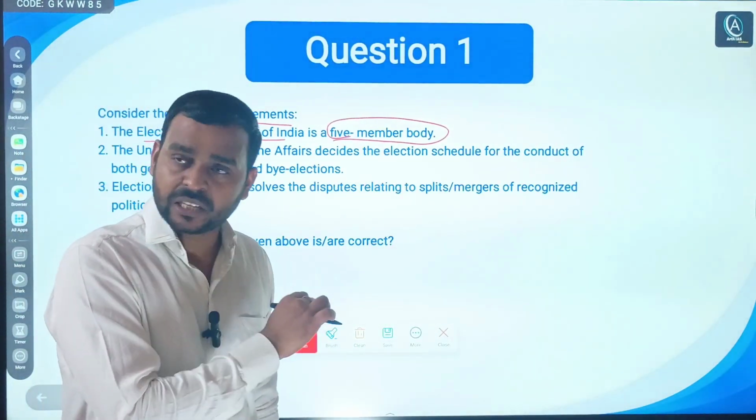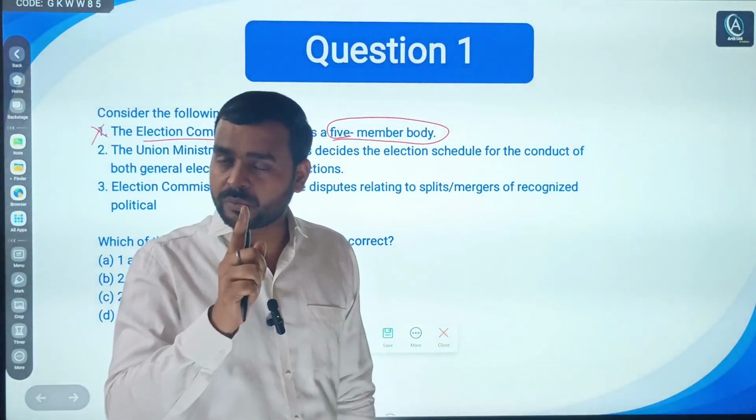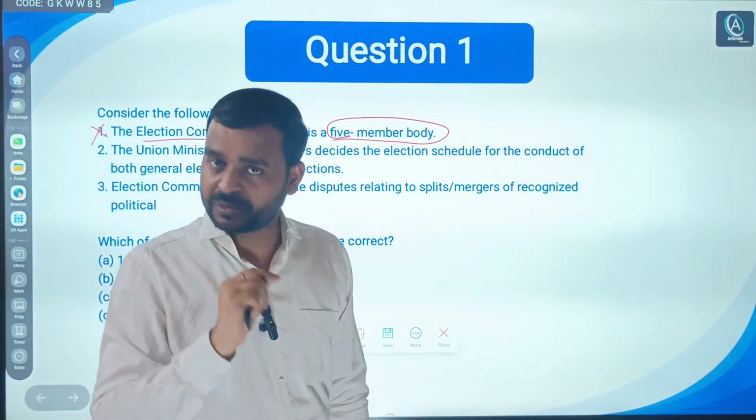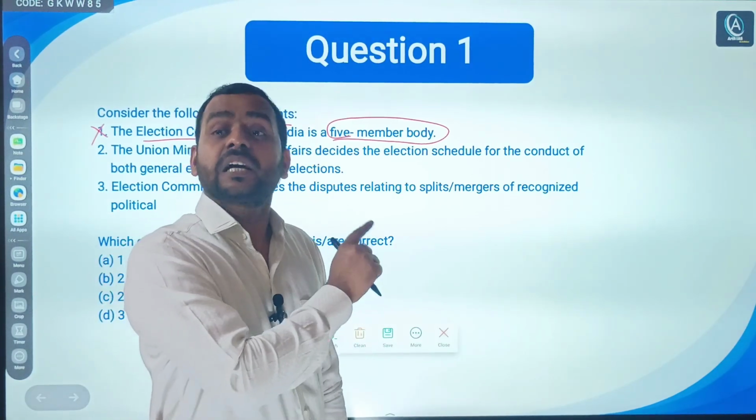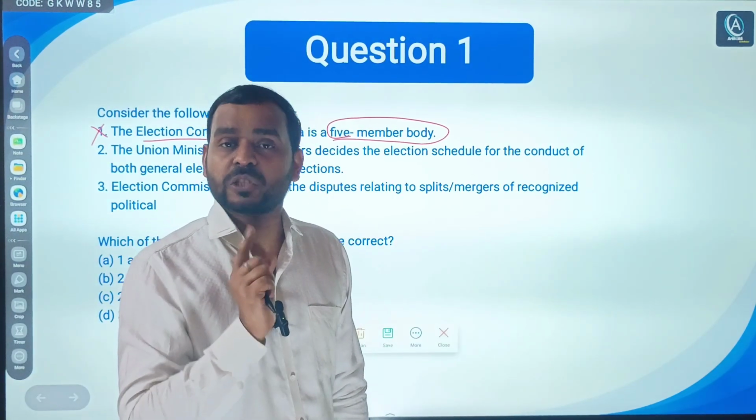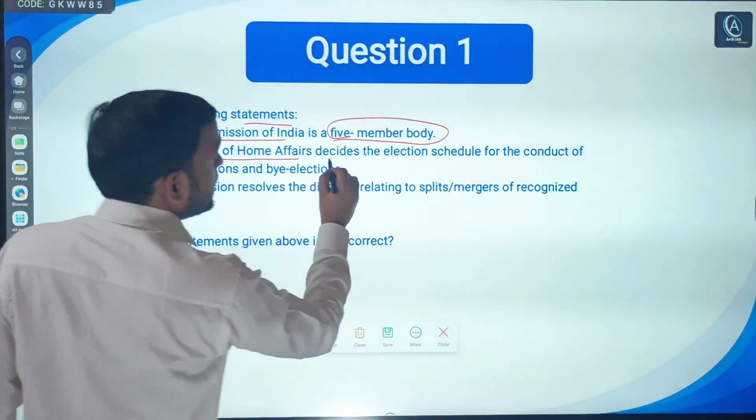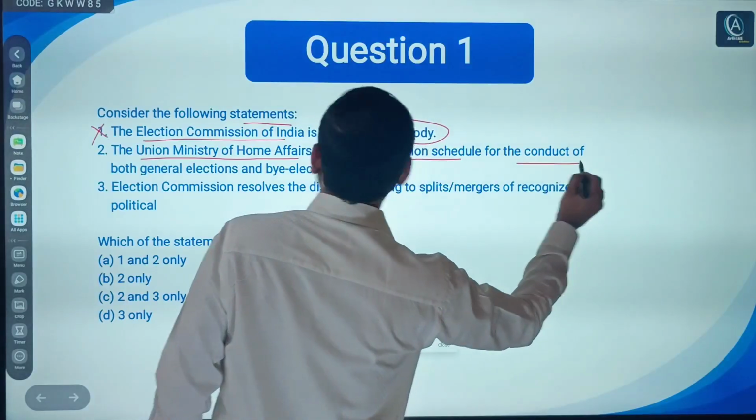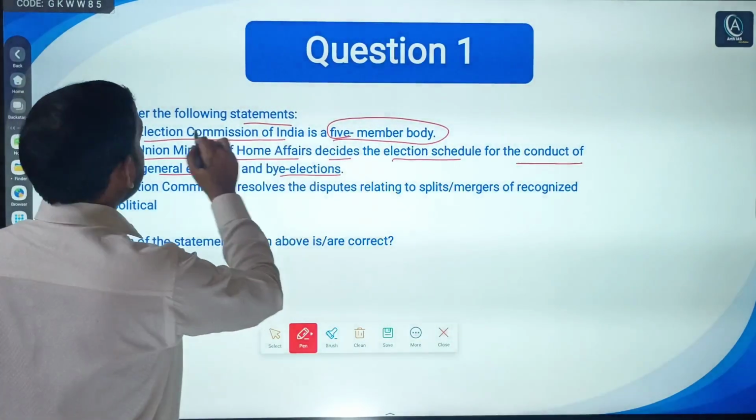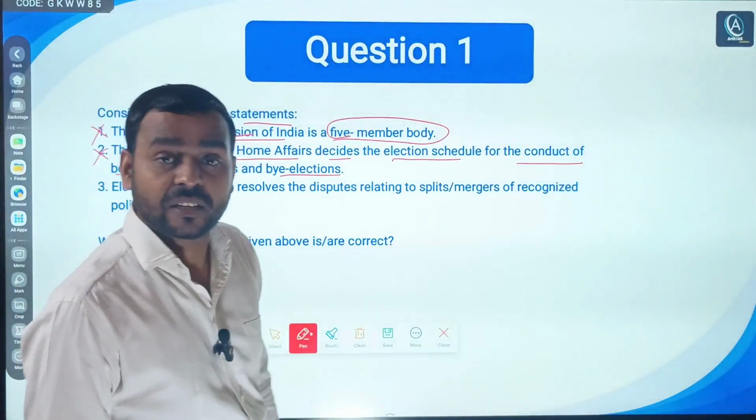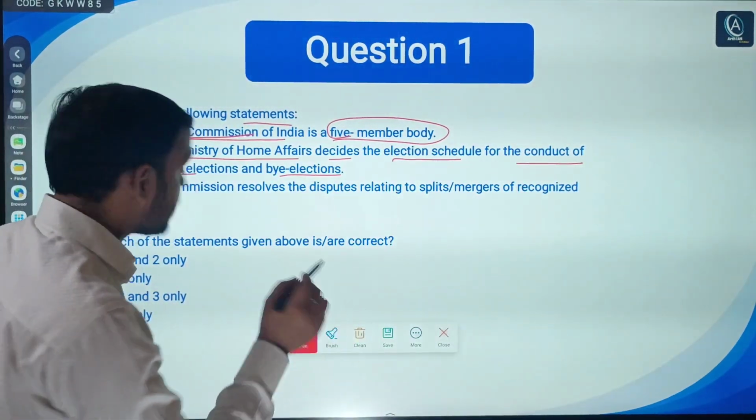If you know about the Election Commission, you will know that it is a 3-member body, meaning one Chief Election Commissioner and 2 other commissioners. Under which article is there a provision for the election commissioner? You can comment in the comment box. Second, the Union Ministry of Home Affairs decides the election schedules for the conduct of both general election and by-election. No, it is decided by the Election Commission, not by the Home Ministry. So again, this statement is incorrect.